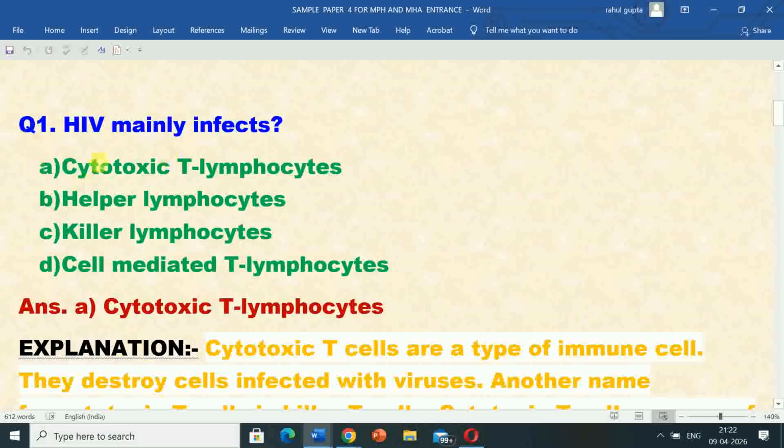Here first question is: HIV mainly infects. Options are A, cytotoxic T lymphocytes, option B, helper lymphocytes, option C, killer lymphocytes, option D, cell mediated T lymphocytes. So correct answer is option A, cytotoxic T lymphocytes. HIV mainly infects cytotoxic T lymphocytes.